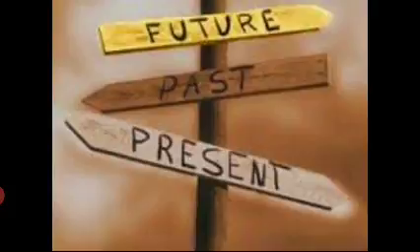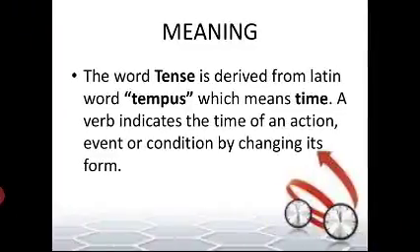Today I am going to teach you about tenses. Yesterday I taught you about tenses and the types of tenses. Yesterday we learned that we have present, past, and future tenses. The word tenses has been derived from the Latin word tempus, which means times. A verb indicates the time of action, event, or condition by changing its forms, which we learned yesterday.